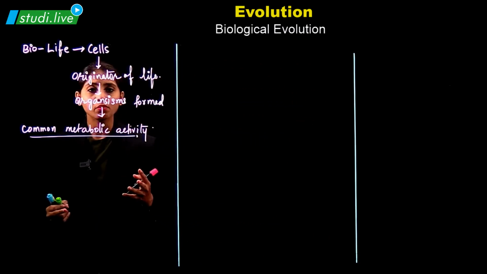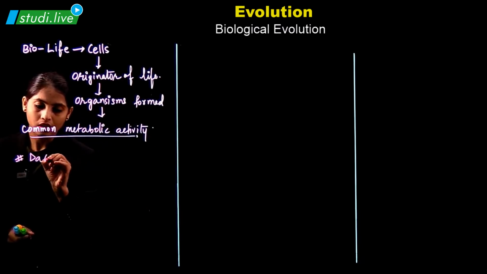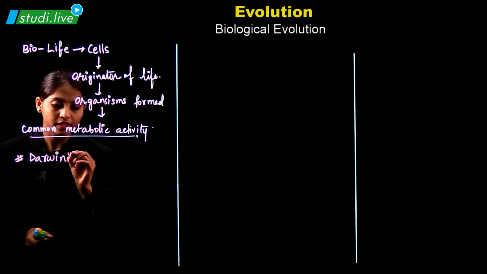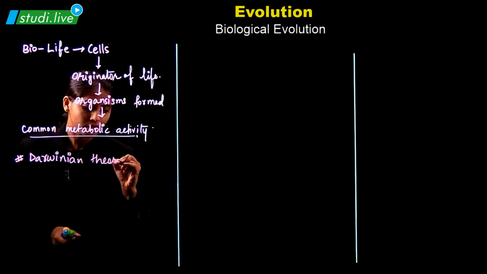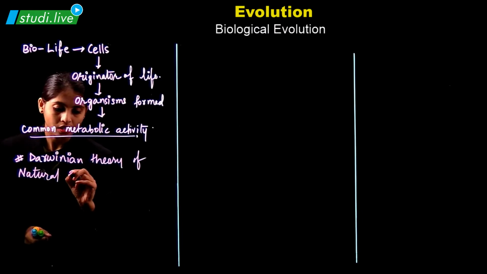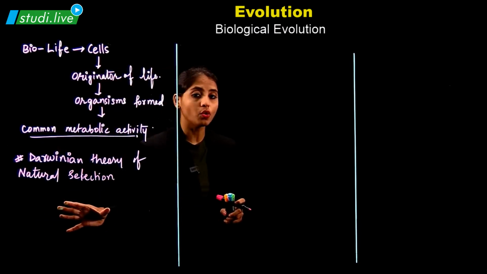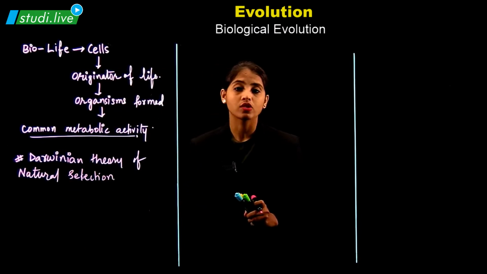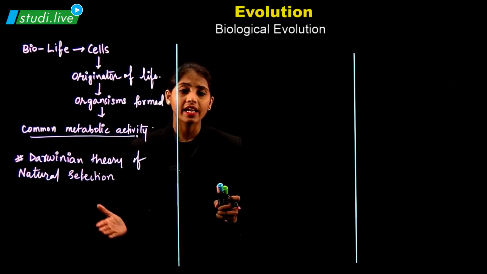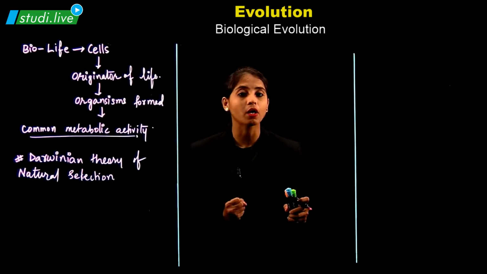But when I'm talking about evolution, the naturalist Darwin, his Darwinian theory of natural selection plays a very important role over here, students, because what Darwin has to say regarding natural selection is that nature selects which are the species that are going to survive and which are the species that are going to lag behind.